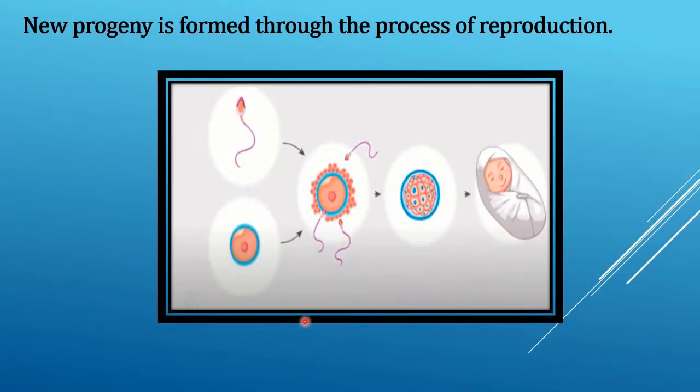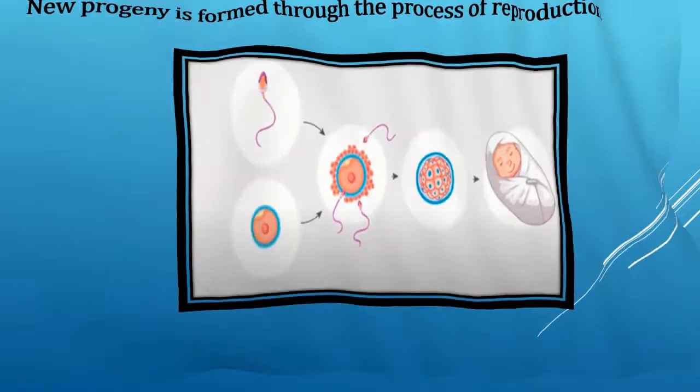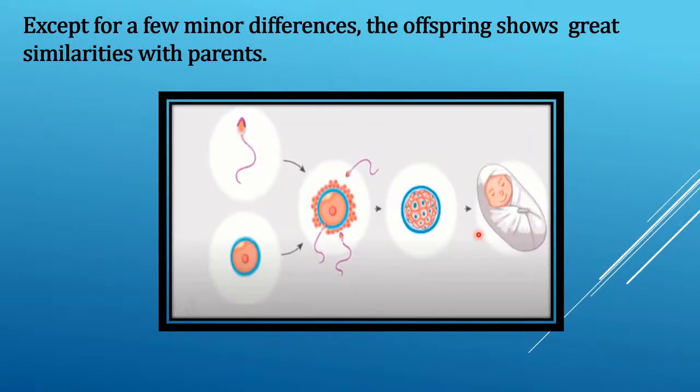Students, new progeny is formed through the process of reproduction. As you can see here, children, the new progeny or new offspring is formed through reproduction. Except for a few minor differences, the offspring shows great similarities with parents.